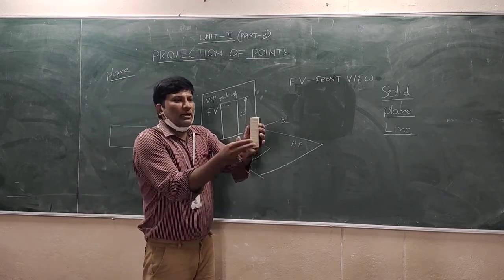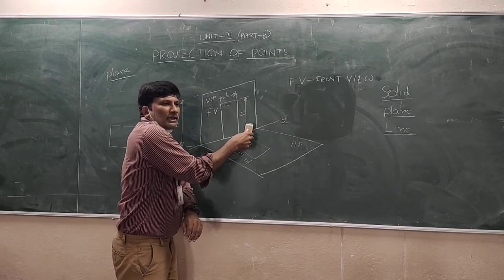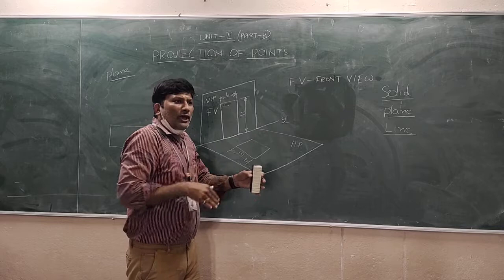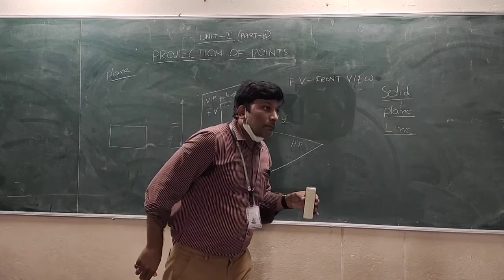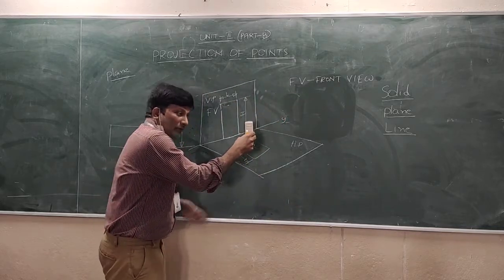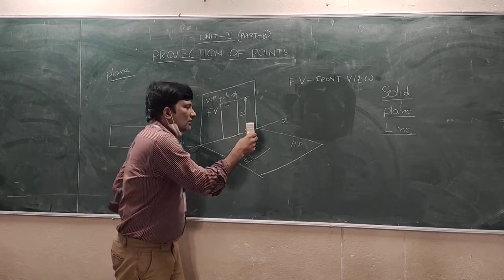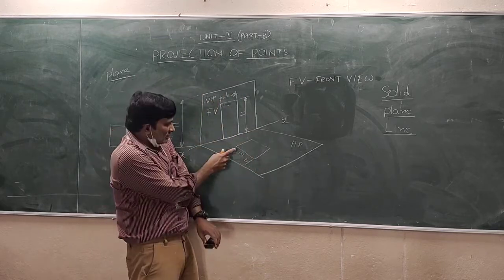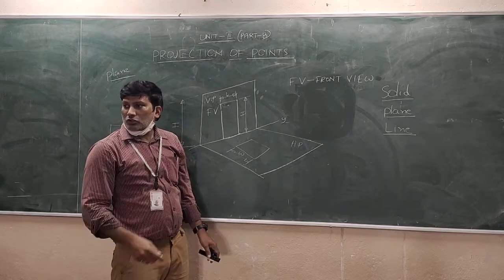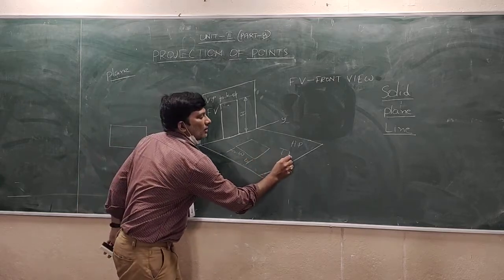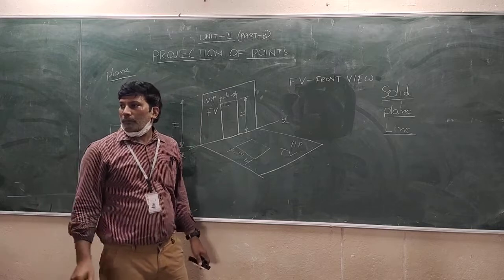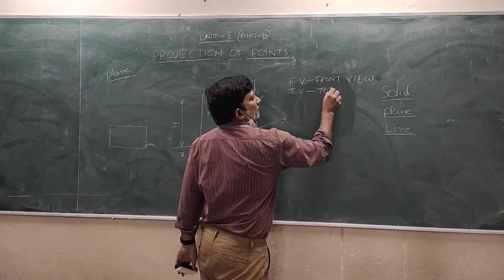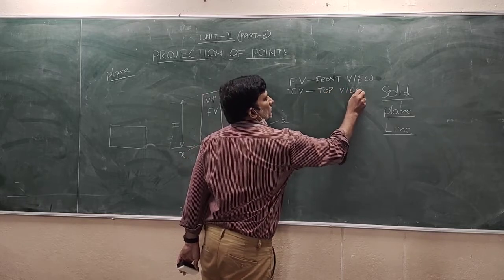I am projecting this object onto this particular plane, the horizontal plane. What view am I getting? I am seeing from the top. See, this is the object. I want to draw the top view of the particular object. Then I want to see from the top. Then only I will get this shape of the particular object. So what I will get is T.V., top view. I am mentioning here clearly, T-O-P V-I-E-W, top view.